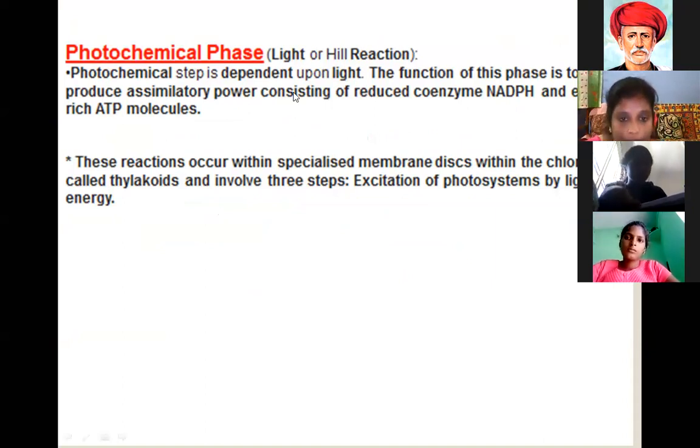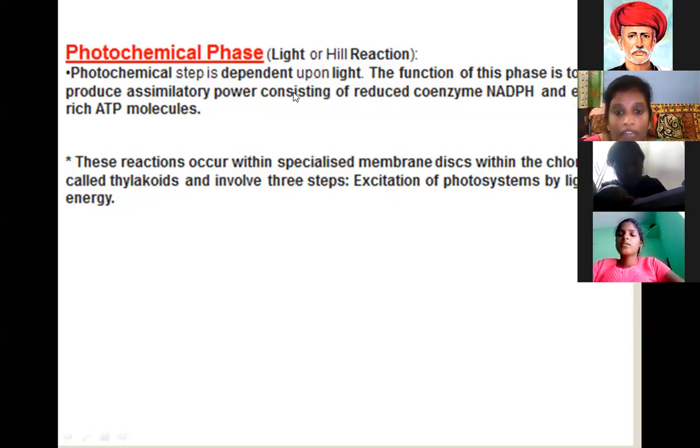The first, light dependent reaction, is called the photochemical phase or Hill reaction. The photochemical step is dependent upon light. The function of this phase is to produce assimilatory power consisting of reduced coenzyme NADPH and ATP molecules.